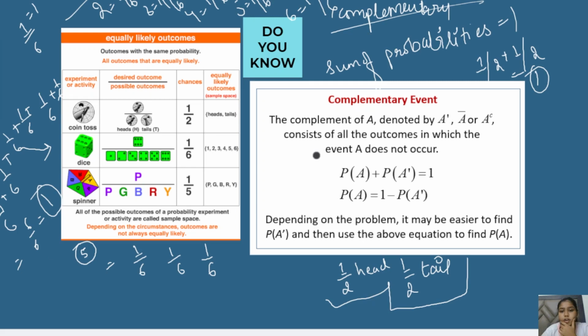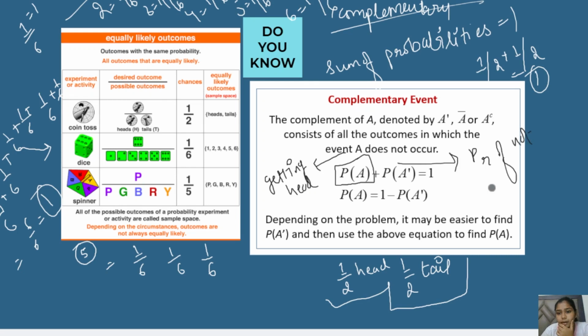For example, this is the probability of getting heads. Complementary means the probability of not getting heads. This is what we call the complementary.